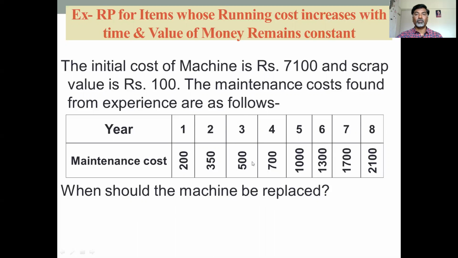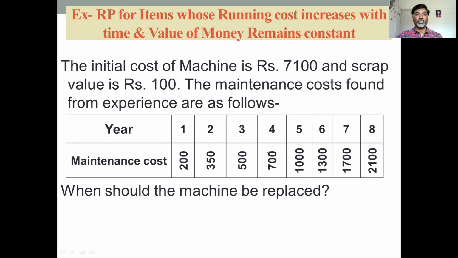They are asking you to suggest when the owner of that machine should replace that machine: after the first 2 years, second year, third year, fourth year, or at which year you have to replace the machine. Such a suggestion is expected from you. So how to solve this problem? They have given the initial cost, the scrap values, and the per year maintenance cost.